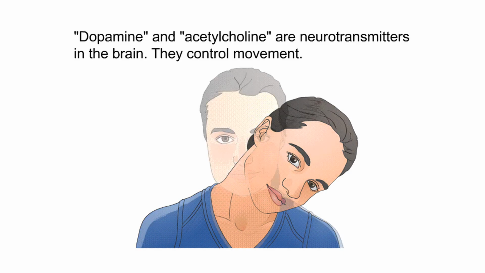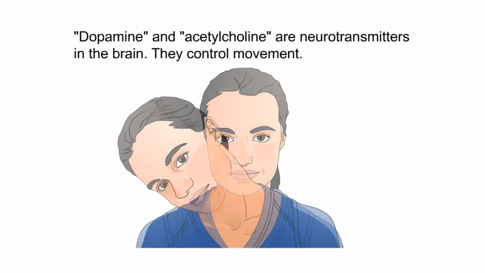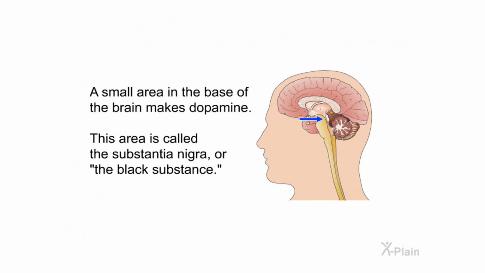Dopamine and acetylcholine are neurotransmitters in the brain. They control movement. A small area in the base of the brain makes dopamine. This area is called the substantia nigra, or the black substance.